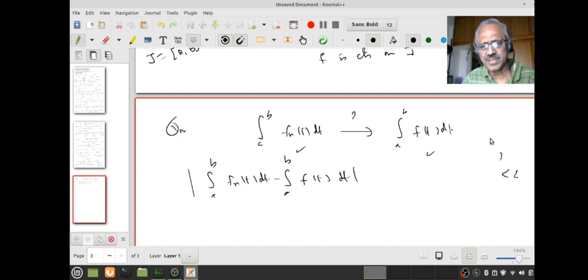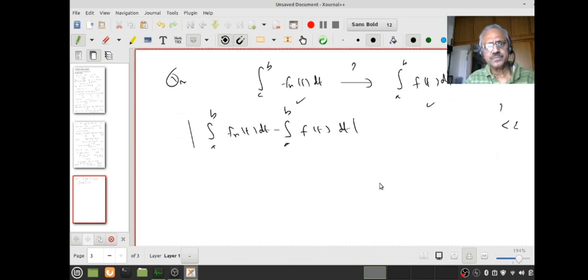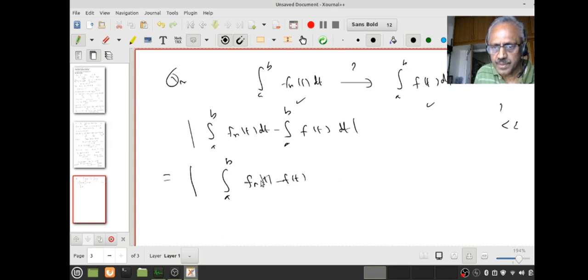This epsilon etc. will come later, don't worry about it now. The first thing I will notice is that the integral is a linear map, that is, the integral of f plus g is the integral of f plus the integral of g. Therefore this I can write as the modulus of the integral from a to b of (fn(t) minus f(t)) dt.